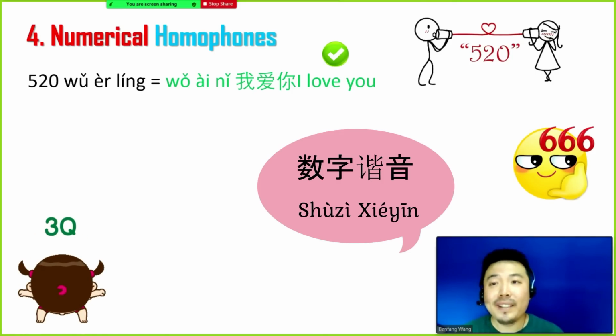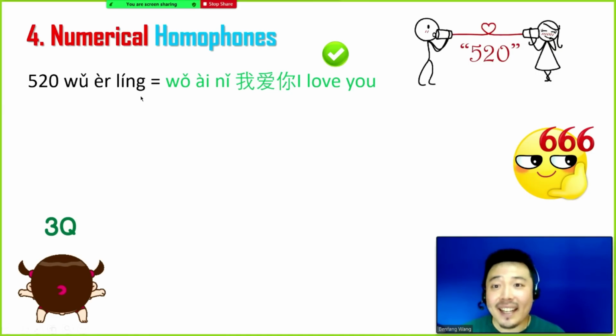The fourth one will be the numerical homophones. As you can see, 520 sounds really similar to 我爱你, which means I love you in Chinese. And in our culture, we do not verbally express our love very much. So we use this number when we try to tell our partner that I love you. So we use 520 instead of 我爱你.